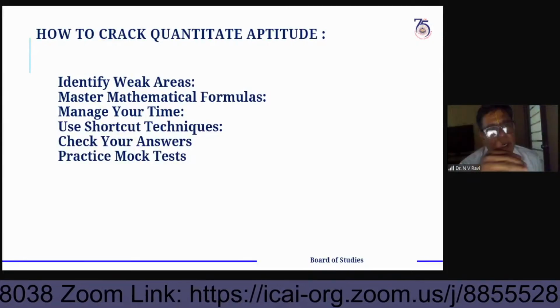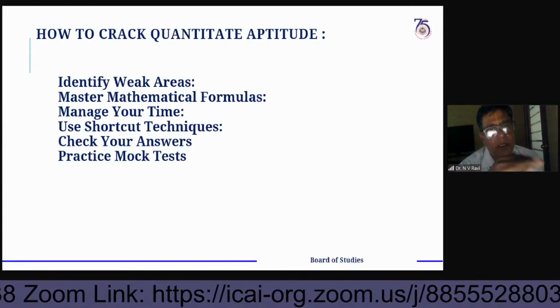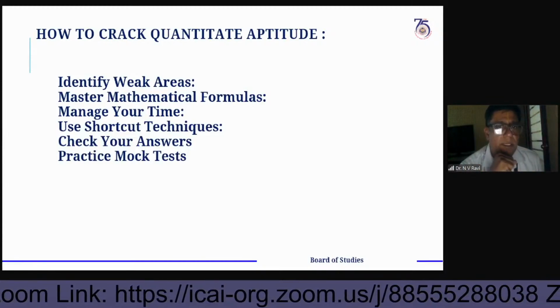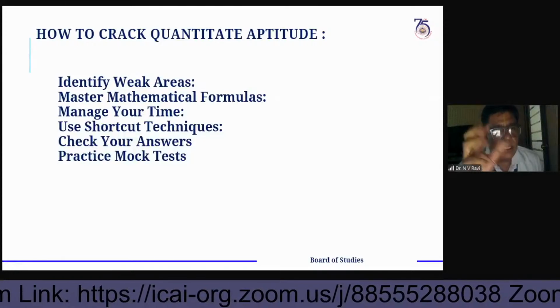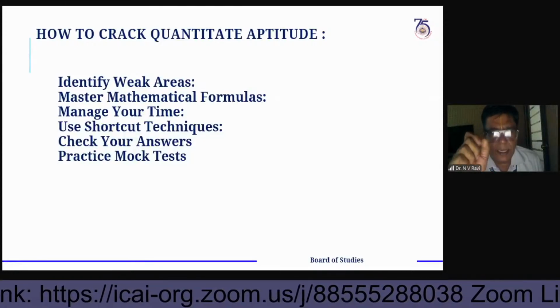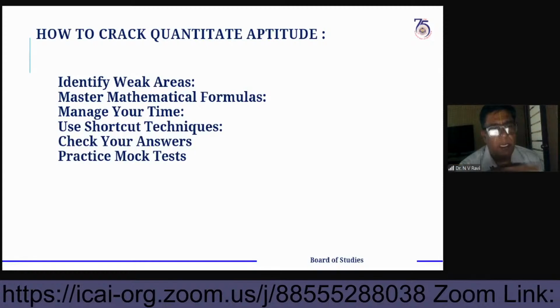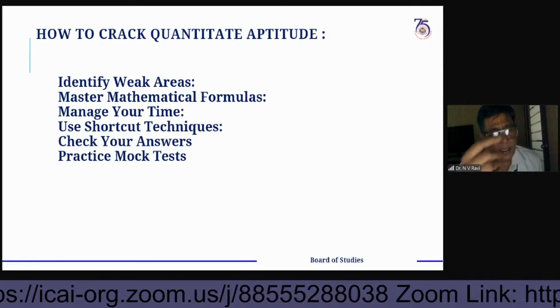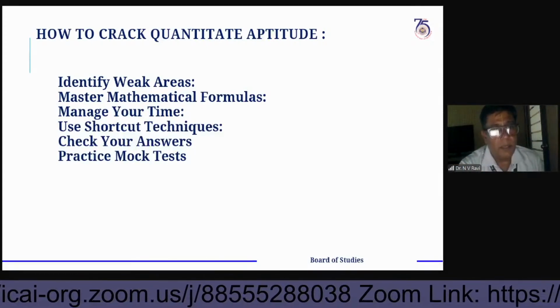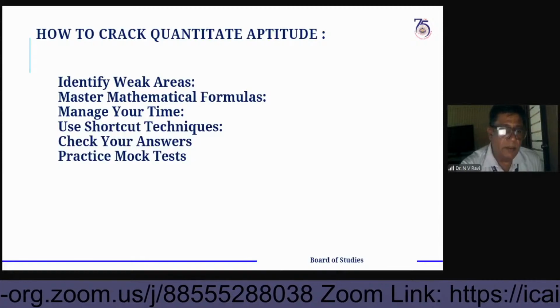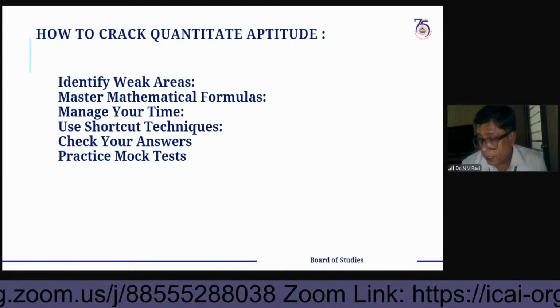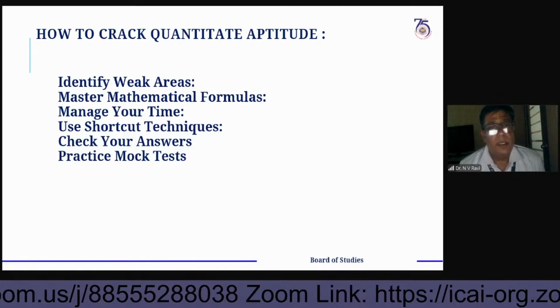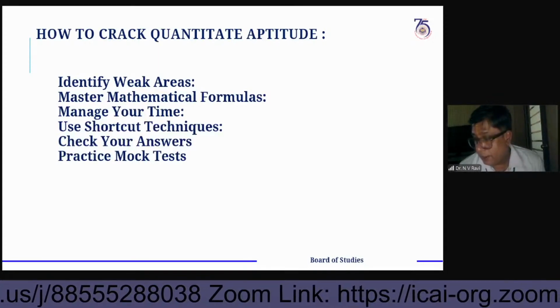And we make mathematics formulas in one kind of notes, and short cut techniques are also given there. Check your answers like in the mock test papers, practice very well as per the examination conditions also. This will definitely help.